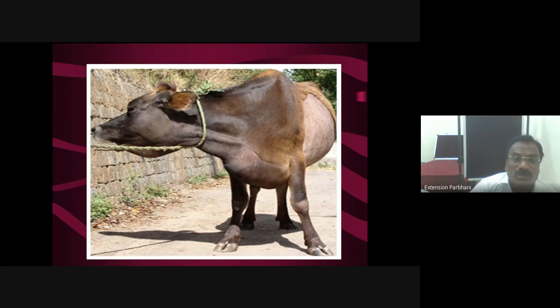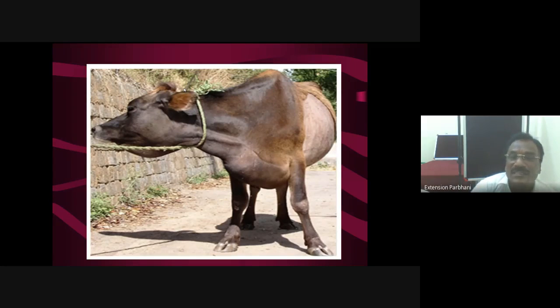And here, for collection of this cerebrospinal fluid, a needle is inserted directly through the foramen magnum site. Actually, what is this site? It is in between the occipital condyle of the skull and the anterior aspect of the atlas. Because on the dorsal surface, anterior side of the atlas, there is a notch. Due to that notch and the foramen magnum of the occipital condyle, there is a space. Through that space, we first have to flex the head region. Then you will get a completely exposed area. Then pierce the needle in that area, the cisterna magna region. Then the fluid will clearly come out.